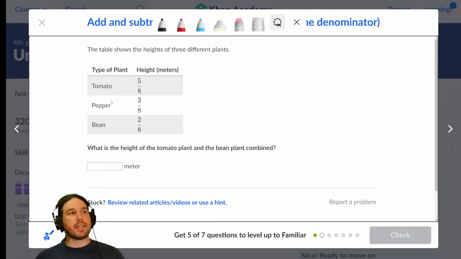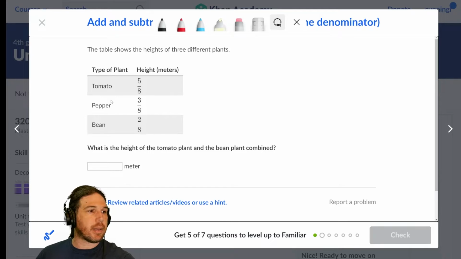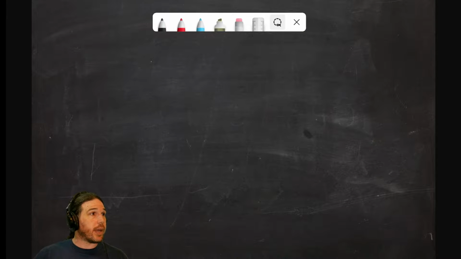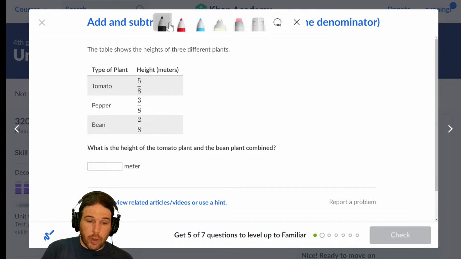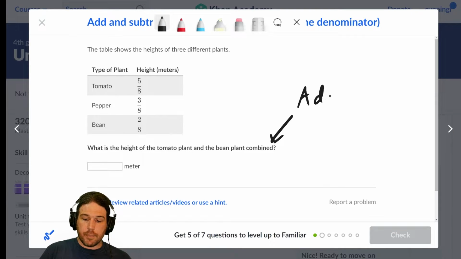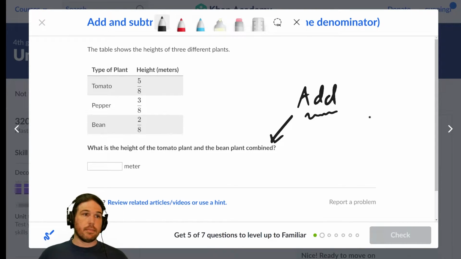The table shows the heights of 3 different plants. What is the height of the tomato plant and the bean plant combined? When we say the word combined, this is good. We're talking code words. This is the way that math word problems work. It's a translation. When I see the word combined, that usually tells me to add. Combined means I take 2 things and I add them up.